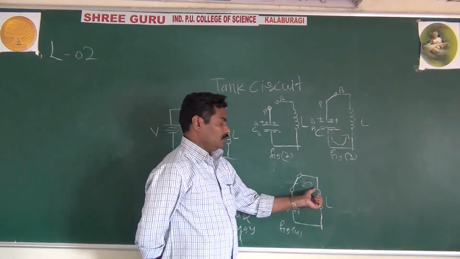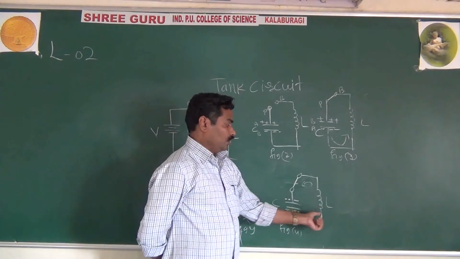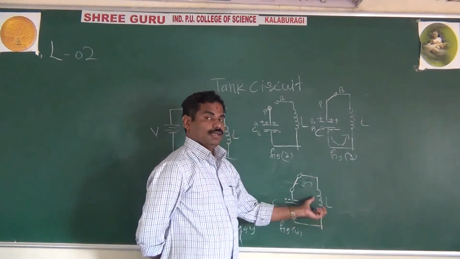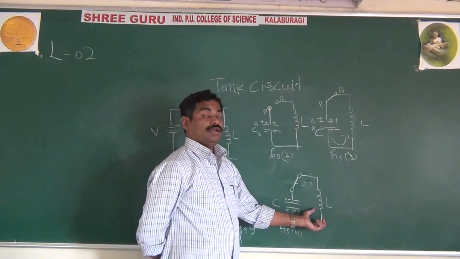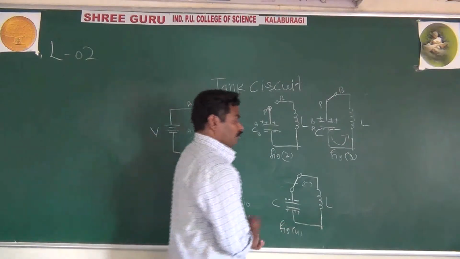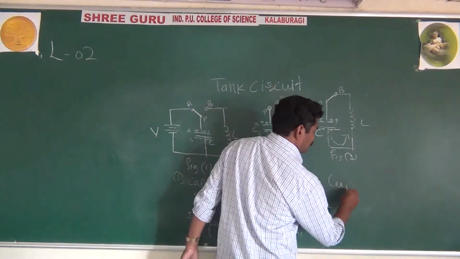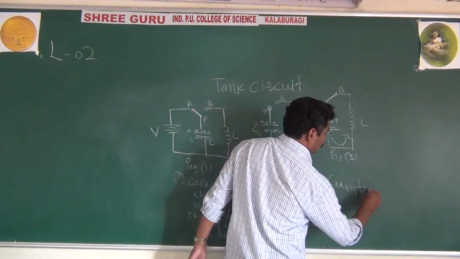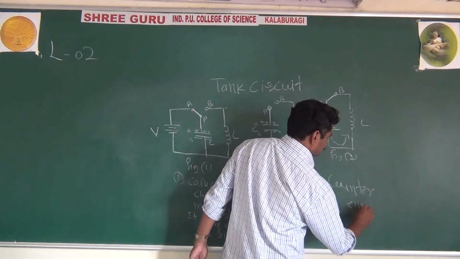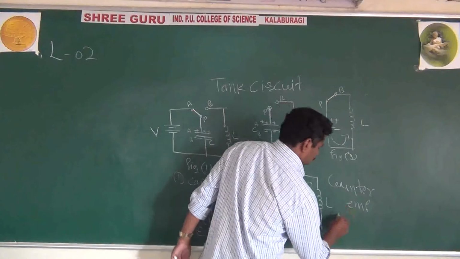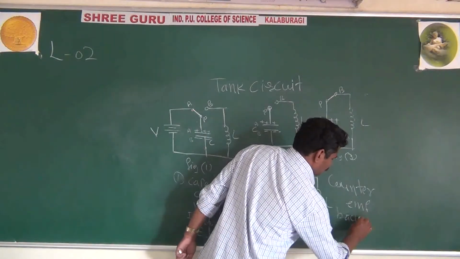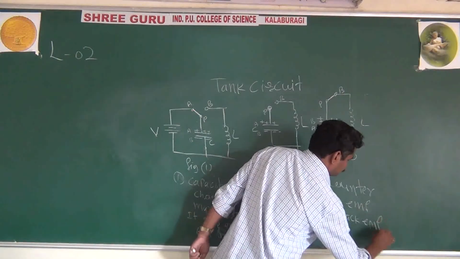This maximum current will generate a counter EMF, or sometimes it is called back EMF.